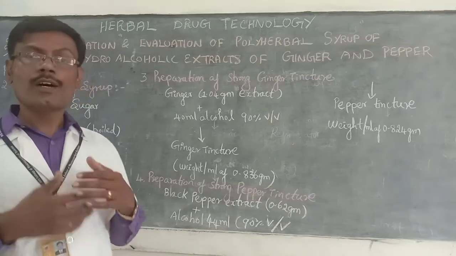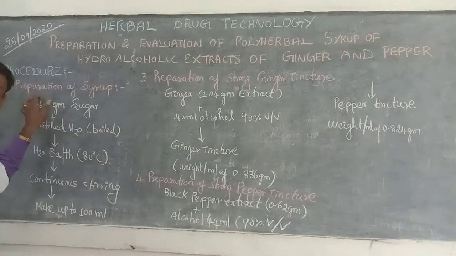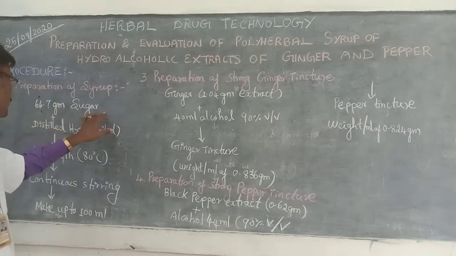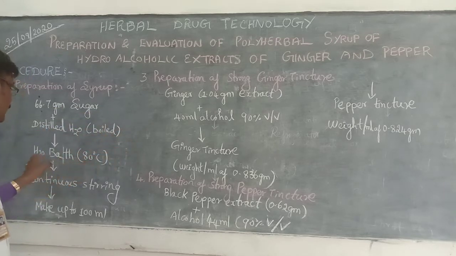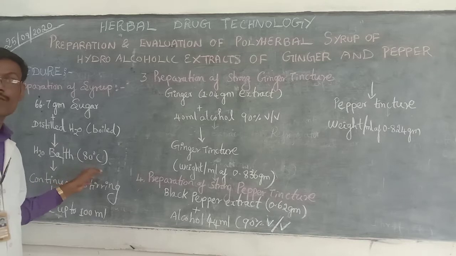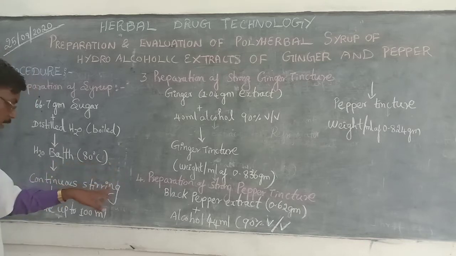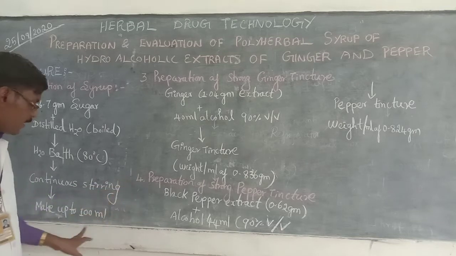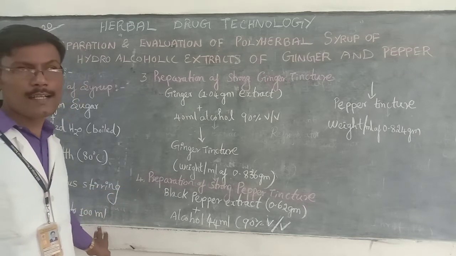Now the second step, preparation of syrup. For the preparation of syrup, 66.7 grams of sugar should be mixed with boiled distilled water. Then this will be heated in a water bath up to 80 degrees Celsius, with continuous stirring. Finally, make up the volume to 100 ml with boiled distilled water.